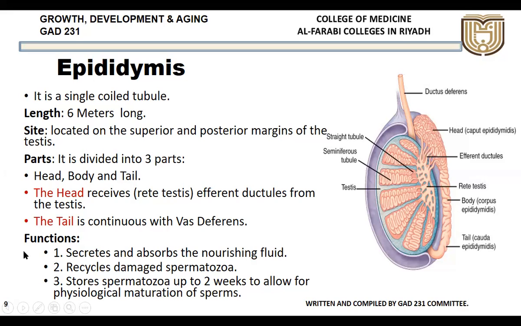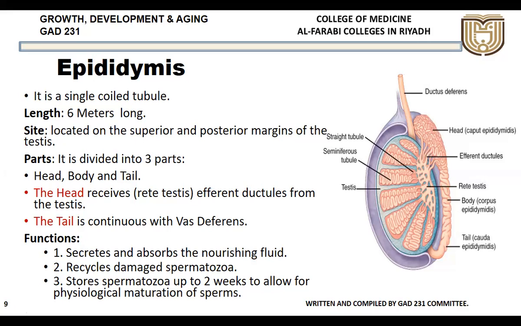What are the functions of the epididymis? One, it secretes and absorbs the nourishing fluid which is necessary for the sperms to stay alive. So it will secrete very important nourishing fluid for the sperms. Then it also helps in recycling the damaged spermatozoa. So it will remove all the damaged spermatozoa from the fluid.